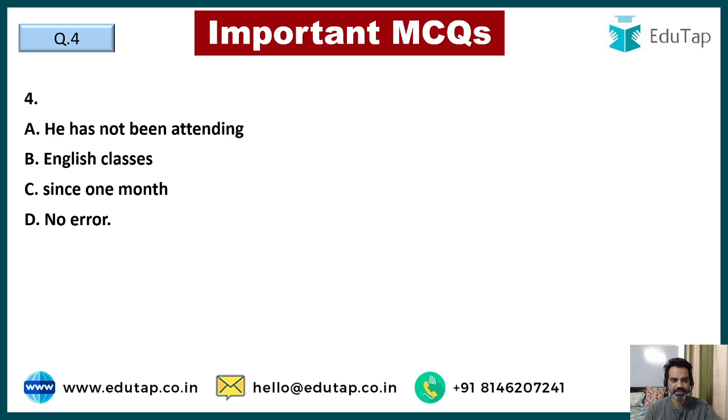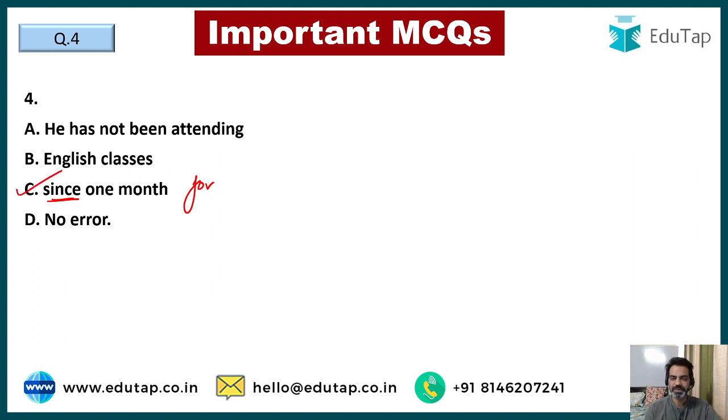He has not been attending English classes since 1 month. I think that's an easy one. Whenever we learn the concepts of perfect continuous tense, we know for a duration of time, we do not use since, we use for. So he has not been attending English classes for 1 month, not since 1 month.